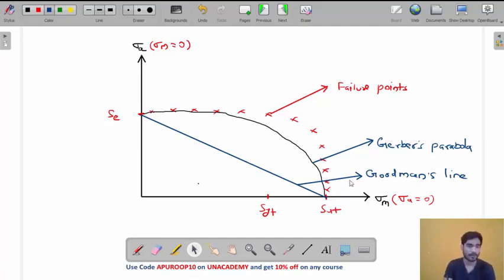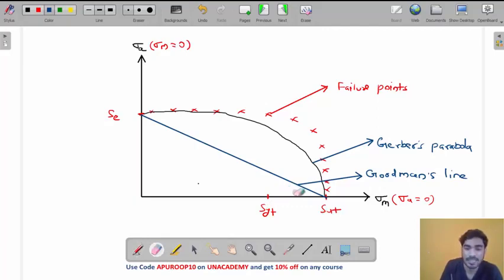What is that problem? Let's say your point is here. This point is beyond SYT. So if you have a ductile material, the material will fail in yielding, right? If you are using Goodman and Gerber, you cannot save the material from yielding. If it is a brittle material, there will be no yielding, no problem. But if it is a ductile material and the point is here, it might fail in yielding.